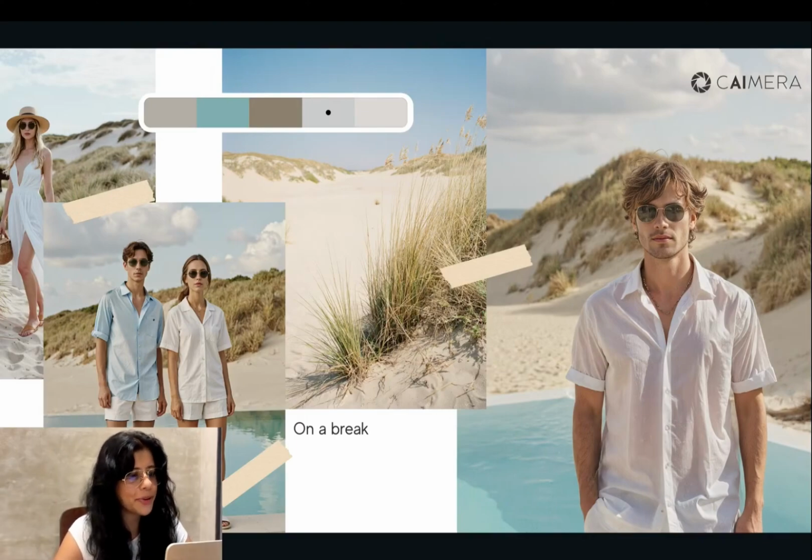But obviously, as you can see, the characters have the same sunglasses. They have a similar vibe about them. And I was actually trying to name this campaign On a Break because it's about this couple that's gone to this resort and then they're on a break. And we all know that White Lotus is a murder mystery.